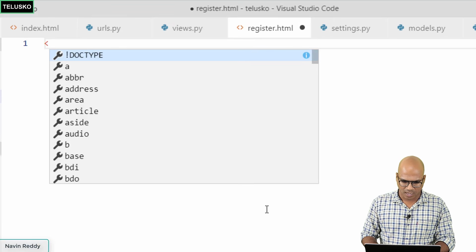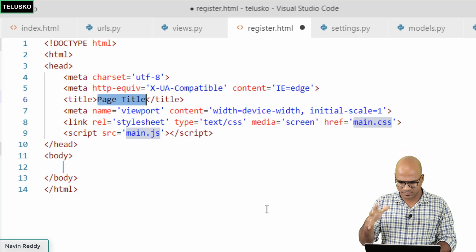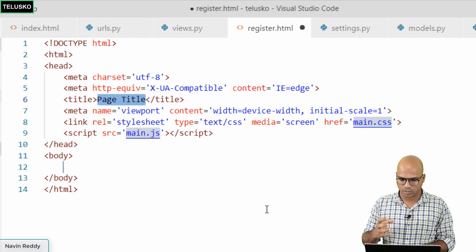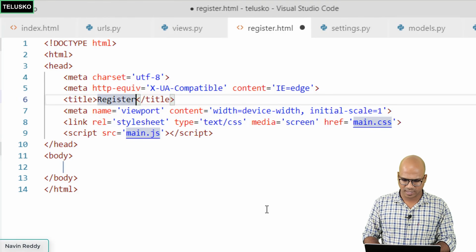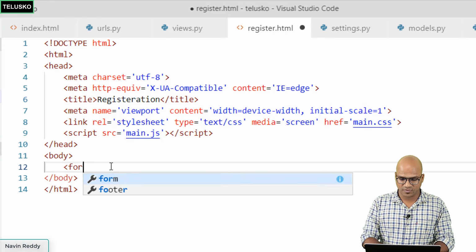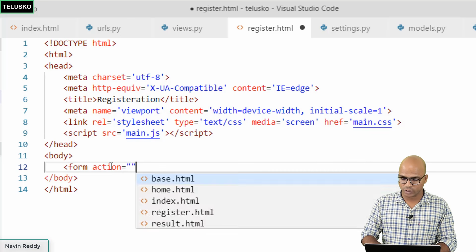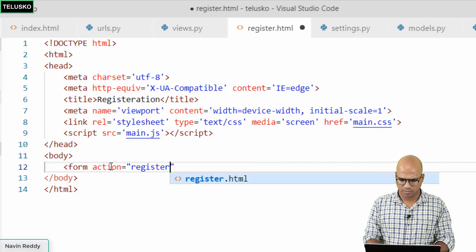So I will say, I want a basic HTML sample first of all. And in the body, I want to create a form. First of all, let me set the title as registration. In the body, we have to get a form and form action. Now what will it call? I would say it will call register.